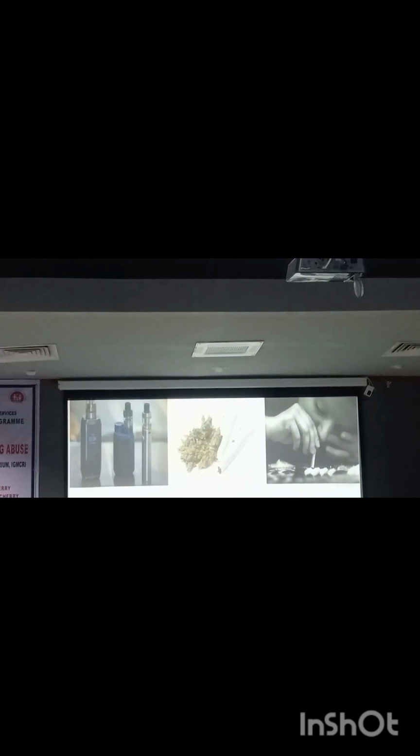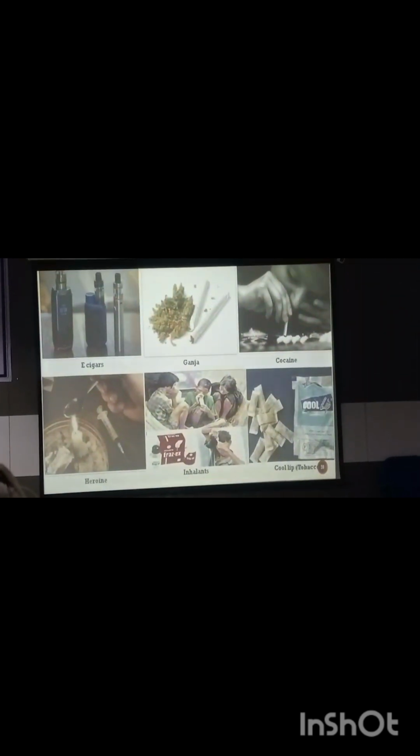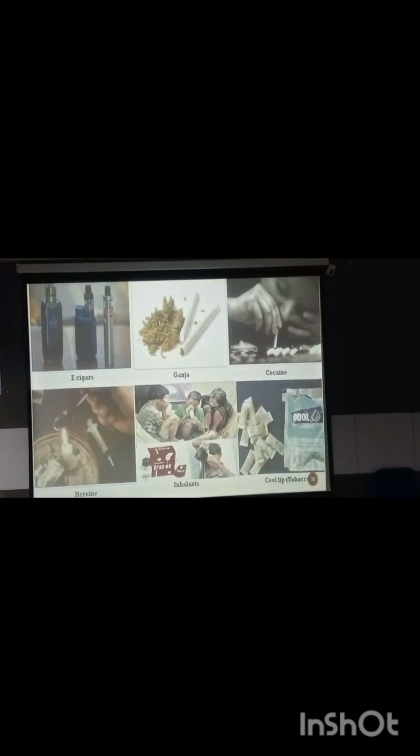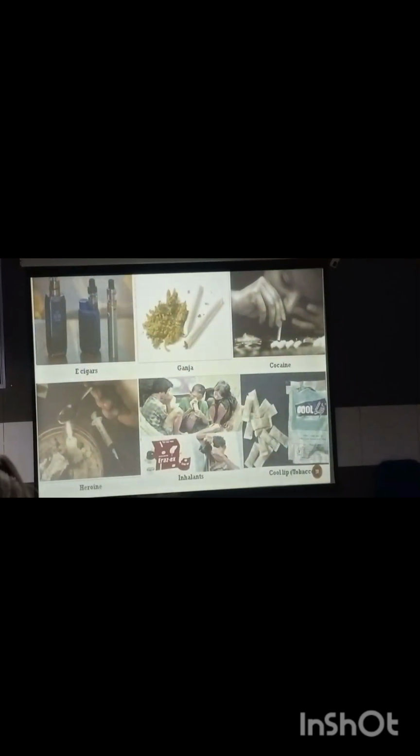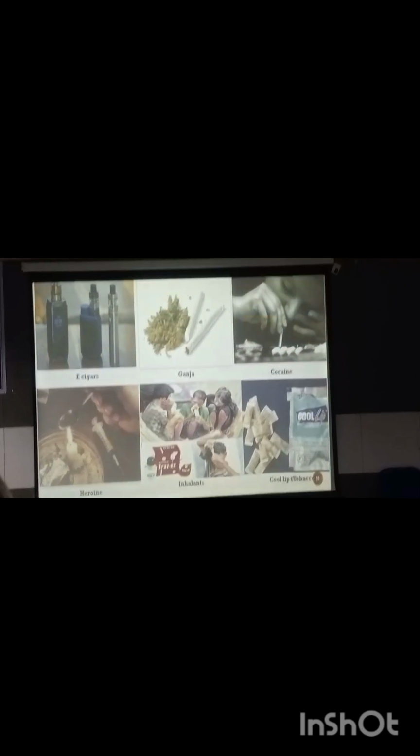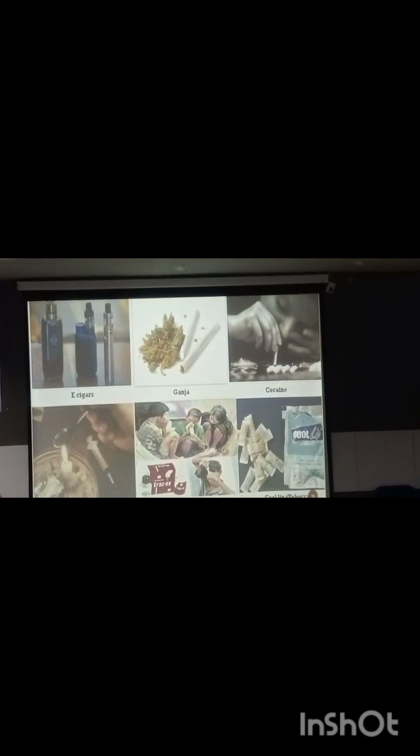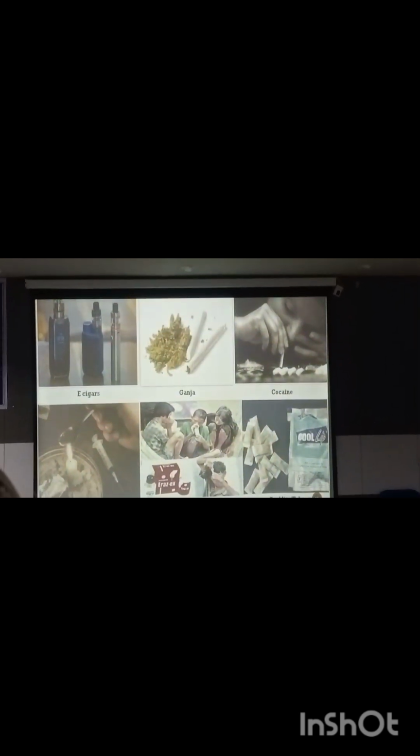But still, I have seen these things used even by adults. Cocaine is used in the form of snorting; they just inhale this powder form. Heroin they inject intravenously, and there are inhalants, for example petrol.